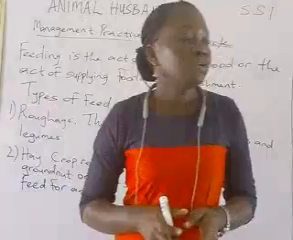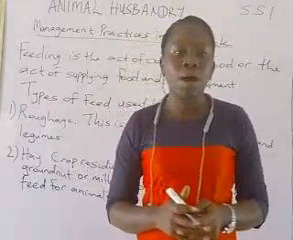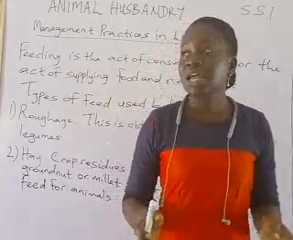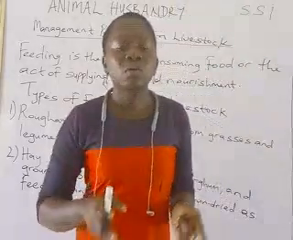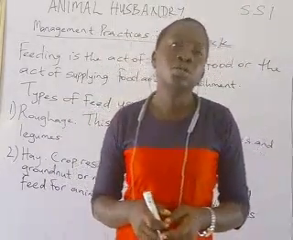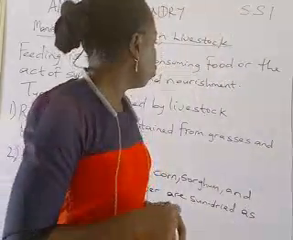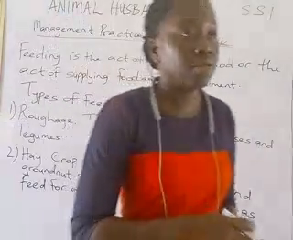Then I told you that ruminant animals are animals that have a complex stomach. This complex stomach is divided into 4 parts, which include the rumen, reticulum, omasum, and abomasum. And this complex stomach is what they use to digest the roughage, the silage, and the hay.